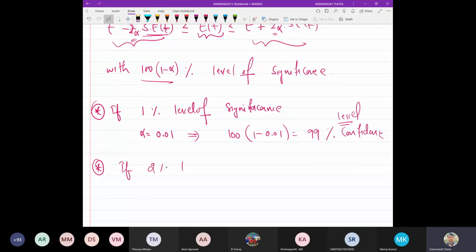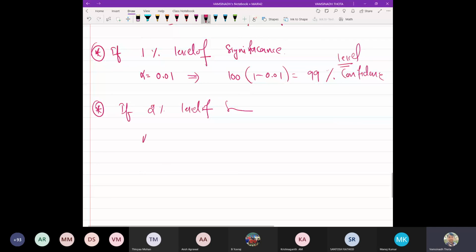Suppose you want a 2% level of significance, then alpha is equal to 0.02, which implies 100 times 1 minus 0.02, so that is 98% level of confidence.